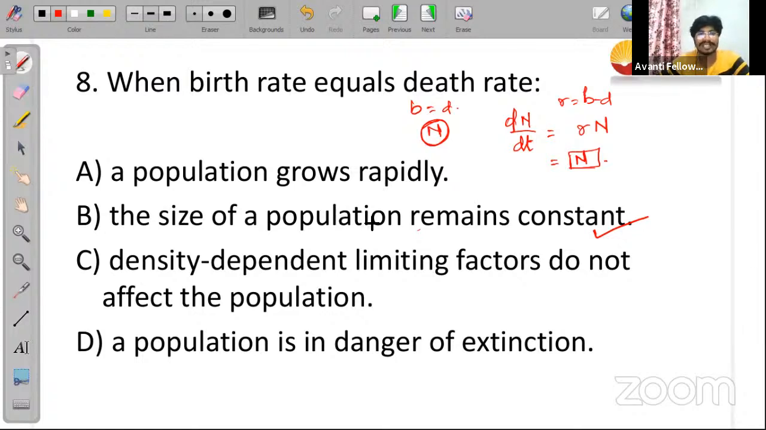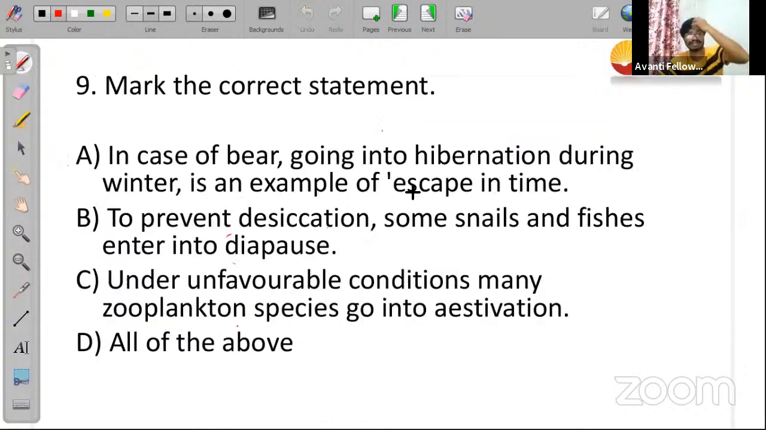So option B will be the correct answer. Option A is incorrect, it will not grow. Option D, density dependent limiting factors do not affect the population, is not correct, because density dependent limiting factors will always affect the population. Option C is also incorrect. Option B will be the correct answer. The size of the population will remain constant only, right? So let us move to the next question now.